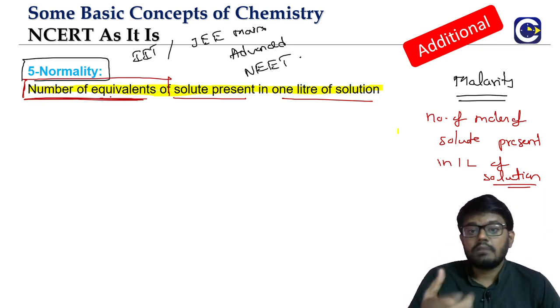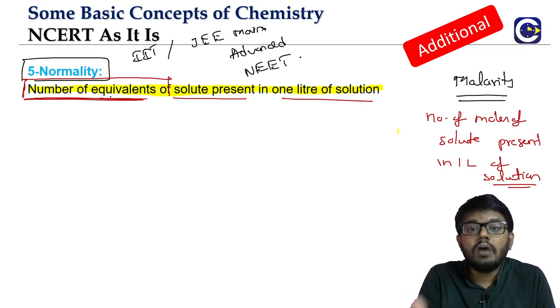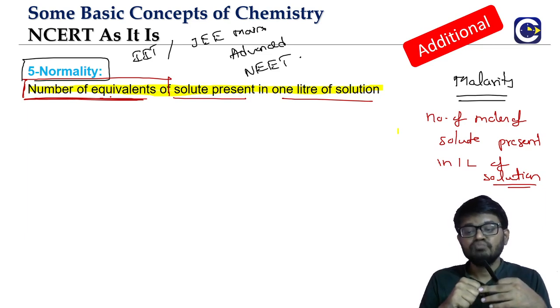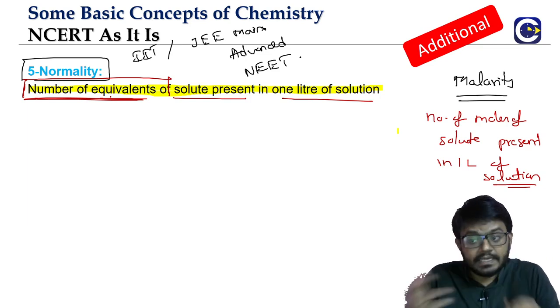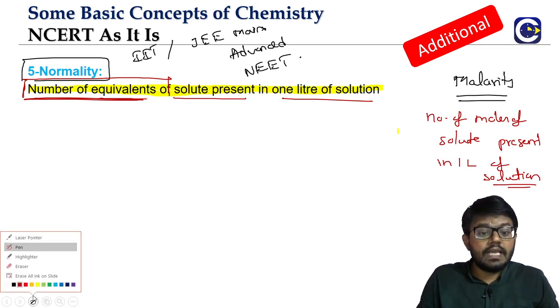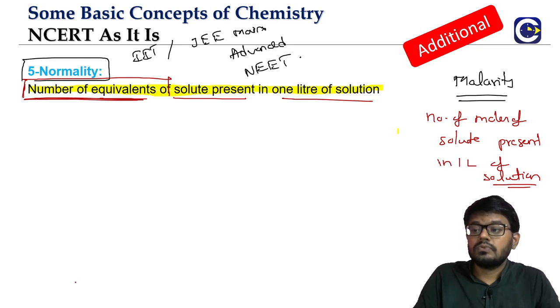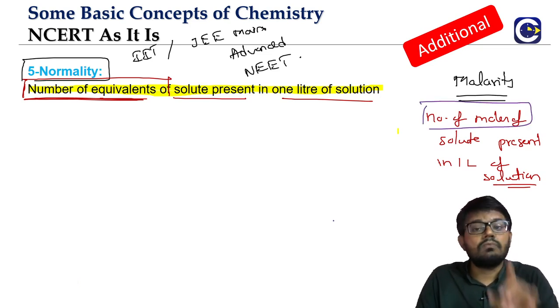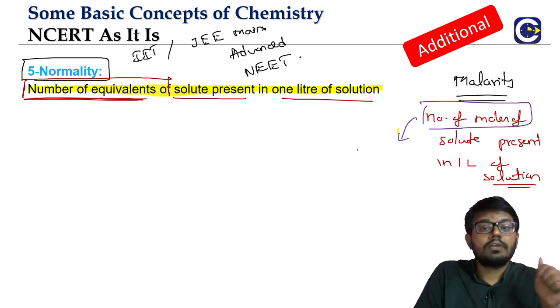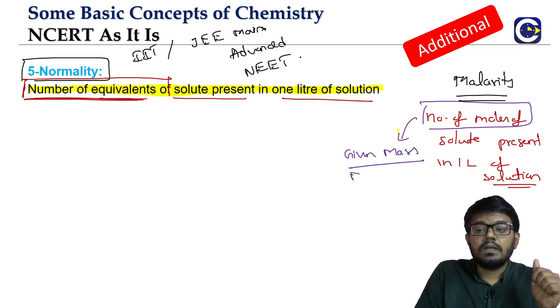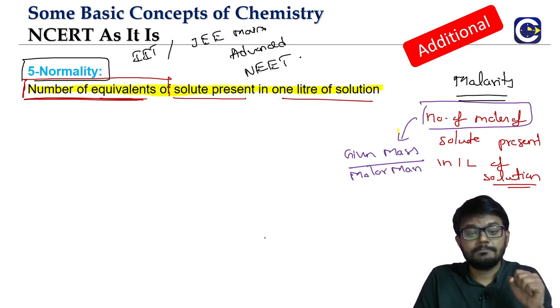To understand normality, we should know how to calculate this number of equivalents. Again, let us go to the molarity side. In the molarity definition, what do we have? Number of moles of solute present in 1 liter of the solution. So how do we calculate the number of moles? We have a formula. Given mass by molar mass. That is how we calculate the number of moles, isn't it?